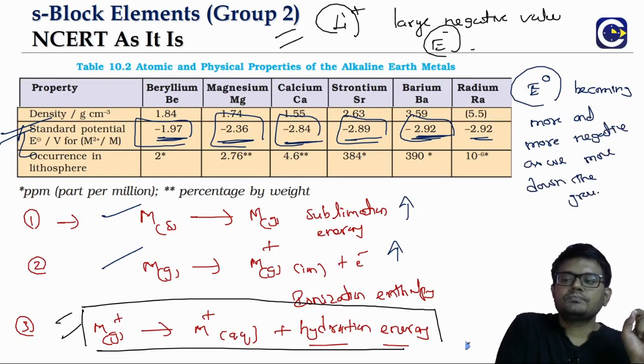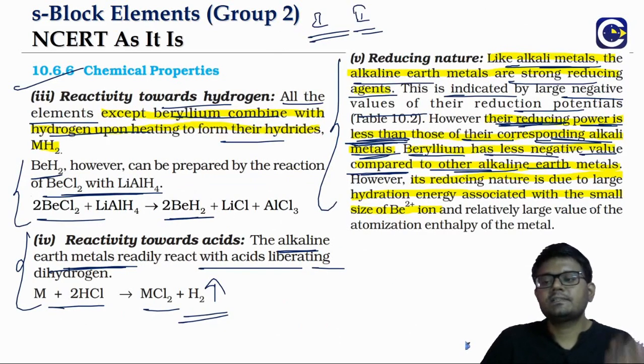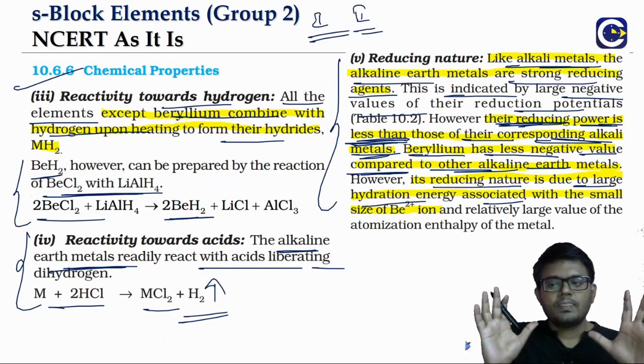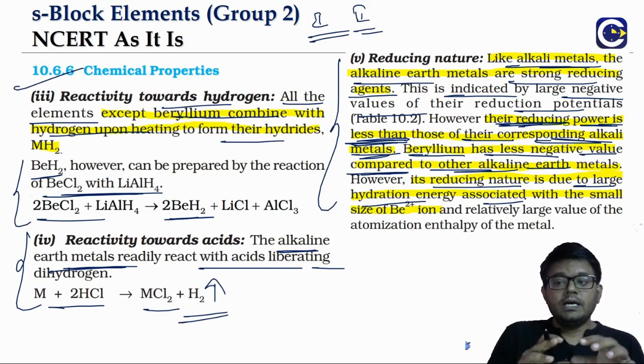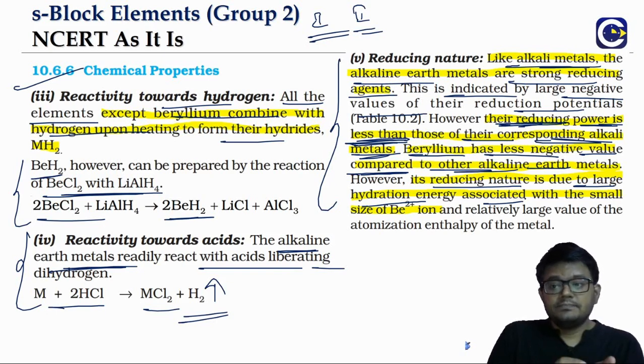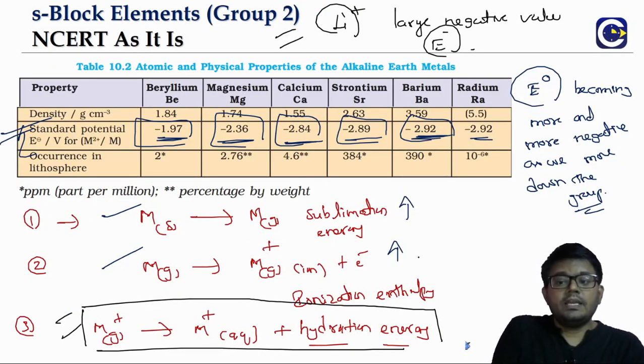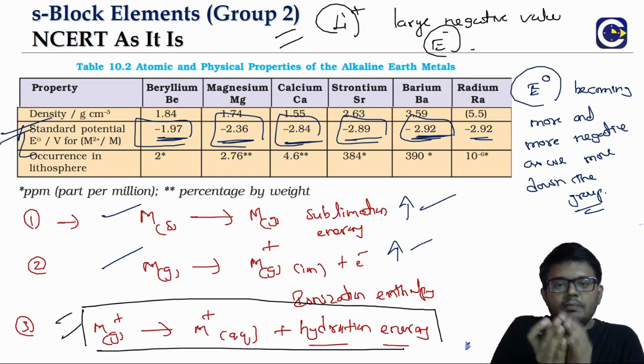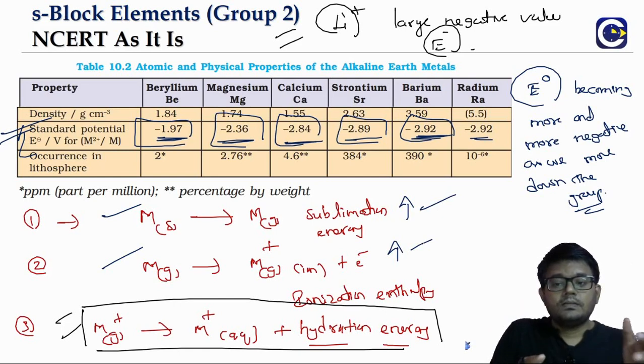Now the reason for that is that the reducing nature of beryllium is primarily attributed to the hydration energy. But the atomization energy, which means the sublimation energy part, and the ionization energy, these two requirements are going to be very huge for beryllium, because due to its small size it will have very strong metallic bonding, and also the ionization enthalpy is very high for beryllium.